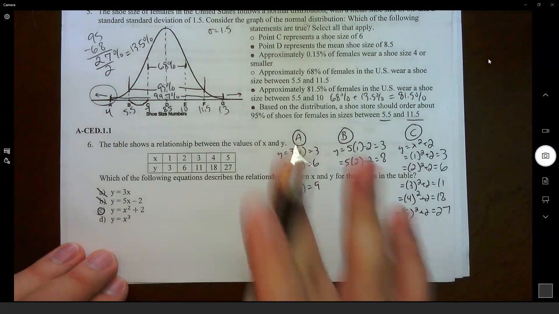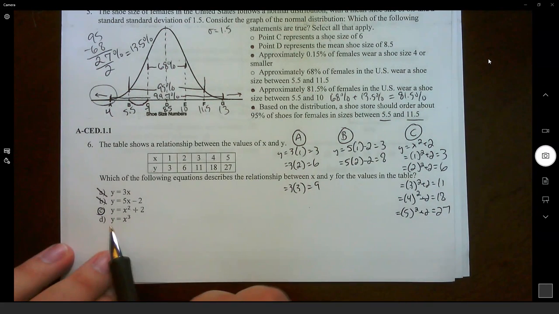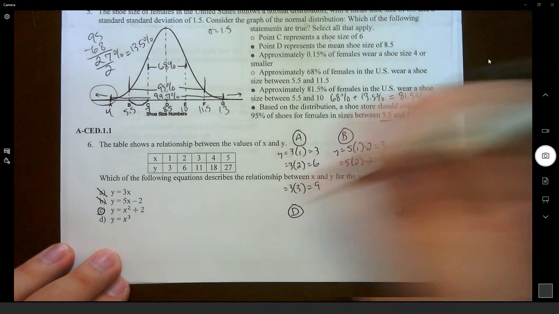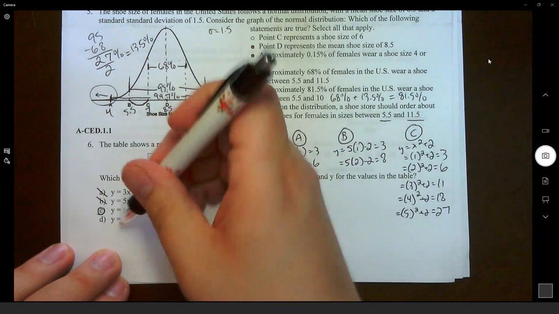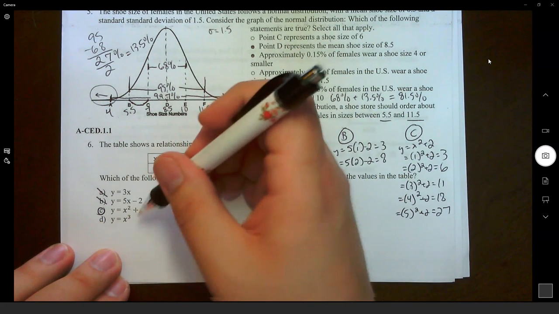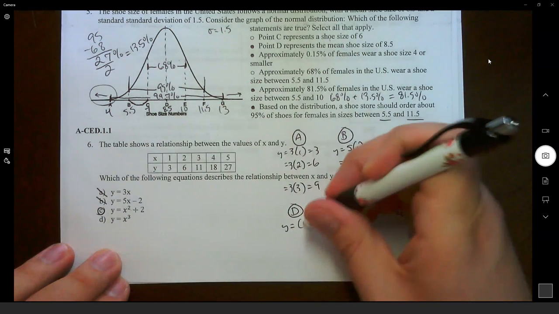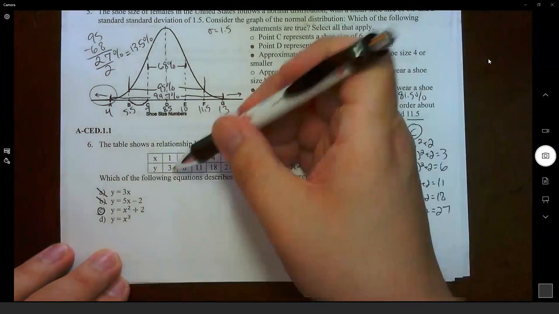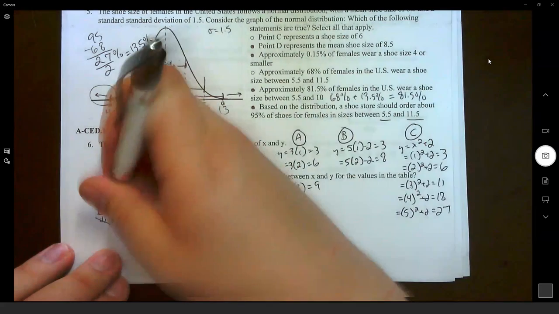If you're not sure, you're a little skeptical, we can try out D. So let's try D out. y equals x cubed, so x to the power of 3. Plug in 1, 1 to the power of 3 is just 1. That doesn't work out automatically, so we know it's not D.